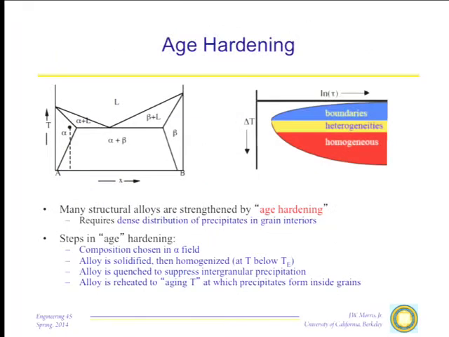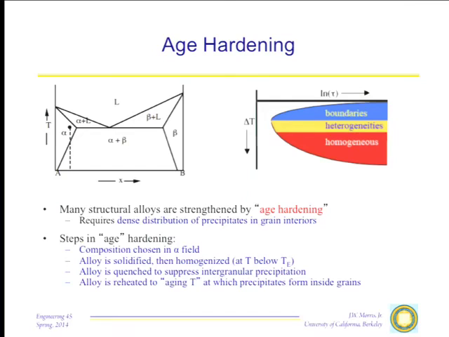Well, age hardening, I essentially just started describing for you. We particularly use this kind of process in the age hardening of materials like aerospace aluminum alloys, where we form dense distributions of precipitates to control the strength and properties of the material. In order to do that, we must get our precipitates dispersed through the bulk. Precipitates in the grain boundaries are not going to do us any good because the dislocations are moving through the bulk. Not only that, but they're going to do us harm because those precipitates in the grain boundaries can cause fracture along the grain boundaries and cause the material to become very brittle. So instead of getting a material that is strong and tough, we get a material that's weak and brittle. We certainly don't want that.